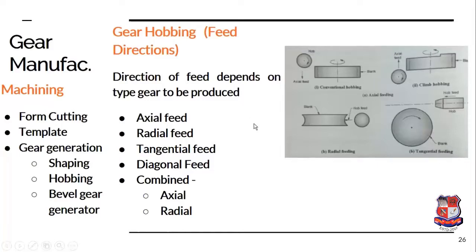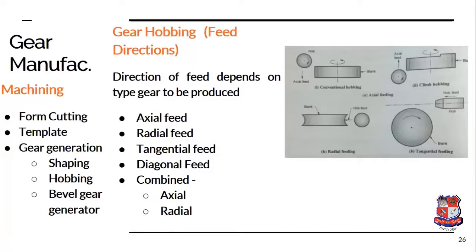Okay, then the second feed is known as a radial feed. The radial feed is given to cover the depth of the teeth, generally for the spur and helical gear. Once the depth of the teeth is achieved, the radial feed is stopped. This radial feed is also important in the case of the worm gear, where the teeth need to be obtained up to the required depth.